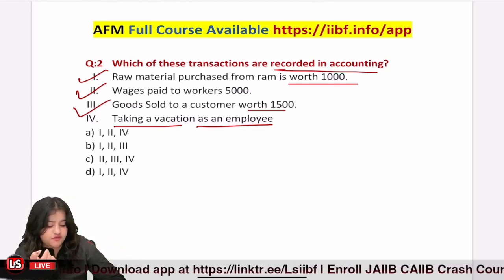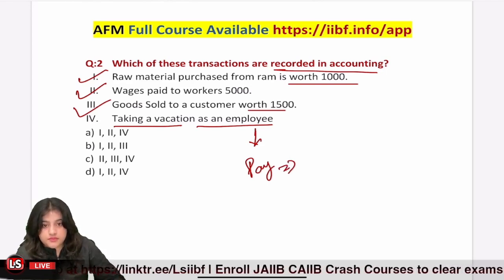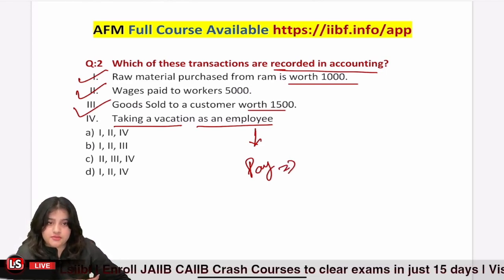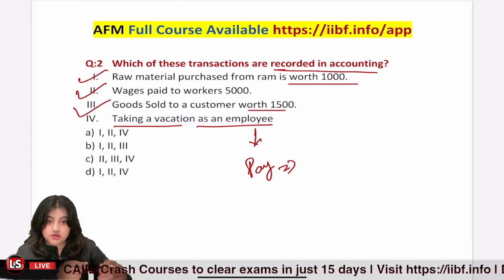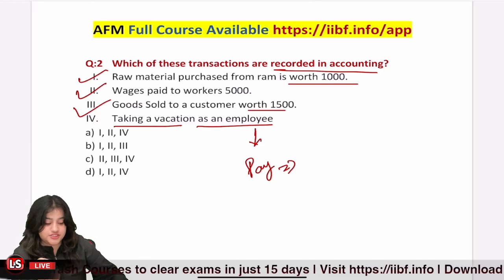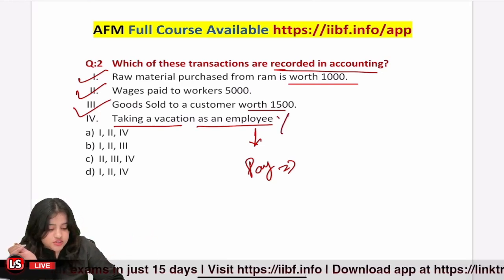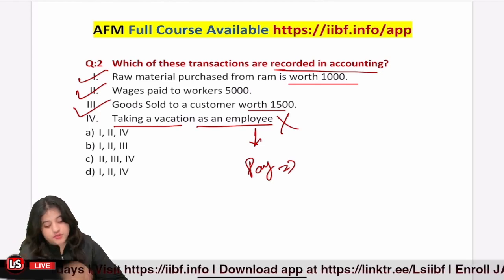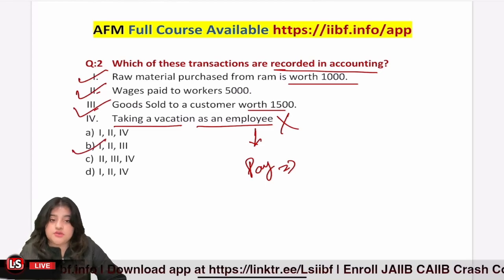That is going to be after, when we pay his wages and we take this into consideration while calculating the wages that we are going to pay him. But is this something that we are going to record in our books, that on this particular day my employee took vacation, so employee debit, vacation credit? We don't do that, right? So this option is not correct. So the entries that are going to be recorded are number 1, 2, and 3. So our answer is option number B. Okay.